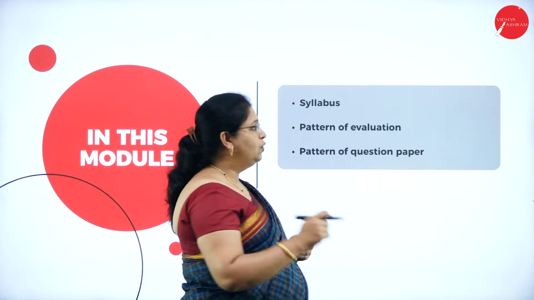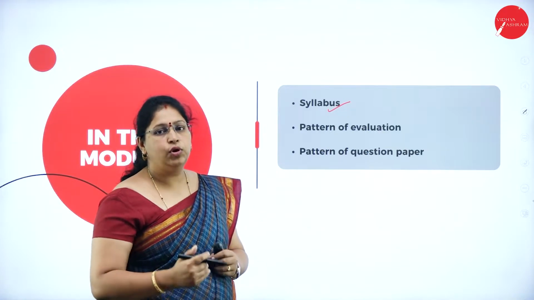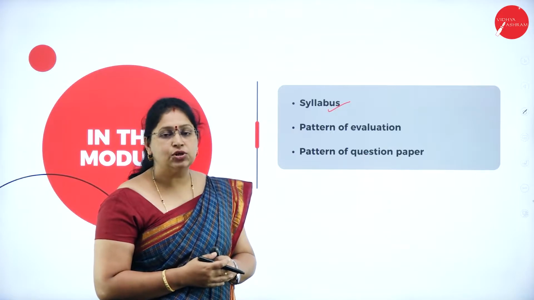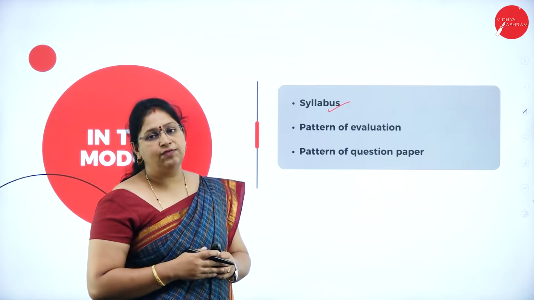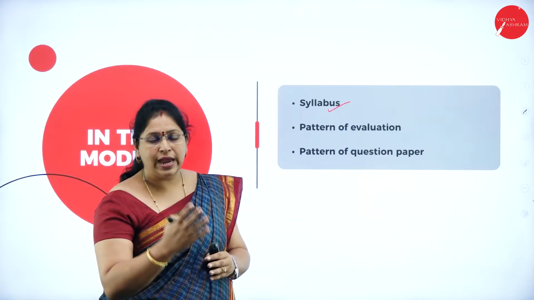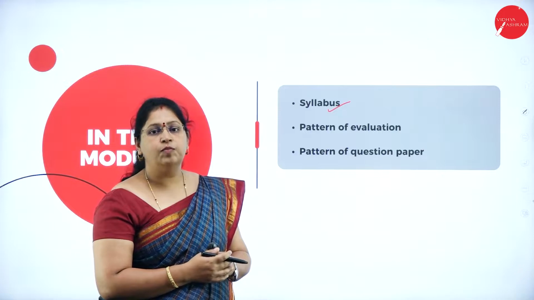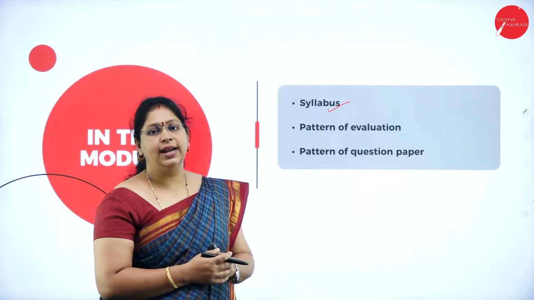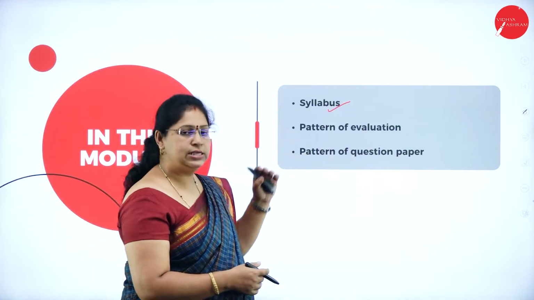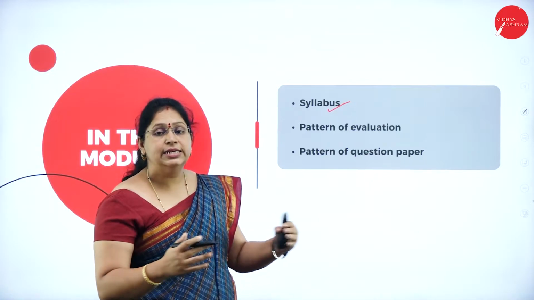As I told you, we will be discussing the syllabus. What all poetry you have, what are the prose you have and what are the language components you have. As you had for first sem, you will have 8 poems, 4 prose and 4 language components. You had the same number of poems, prose and language components for the first sem also. So you will have that this time also, but the poems and prose are completely different.